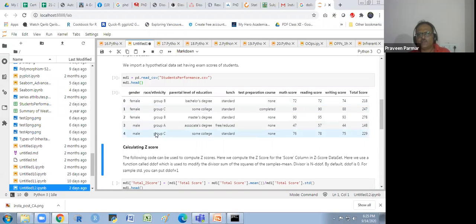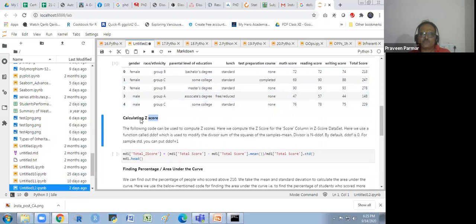This is the gender, this is the race, this is the parental level of education, and the lunch, and the test preparation course, and the math score, the reading score, the writing score, and the total score. The total score is given here. This is our data set. First we measure the z-score, and then we do the z-test.